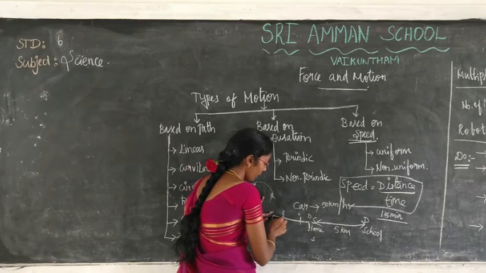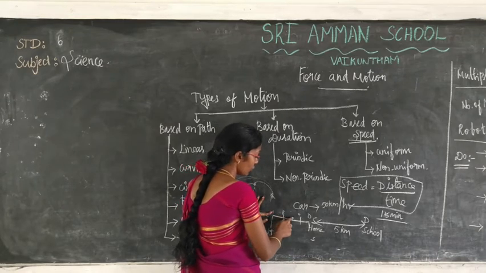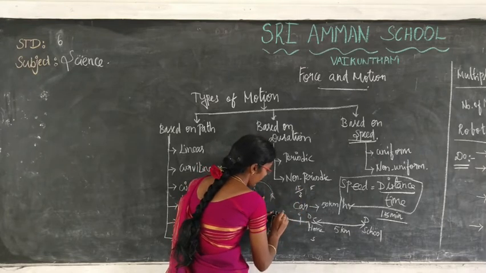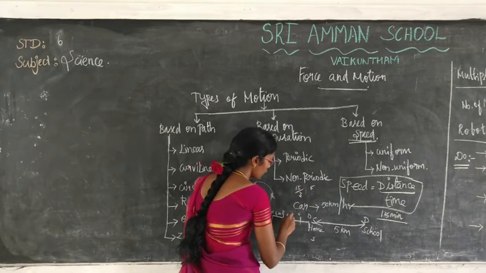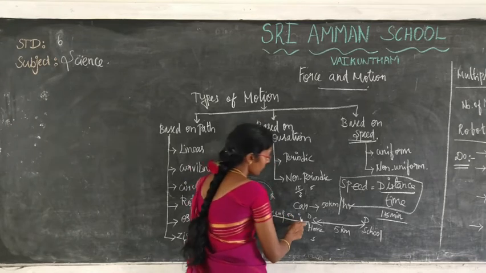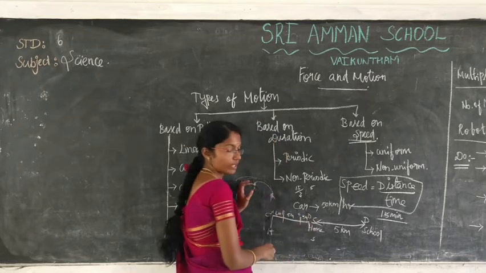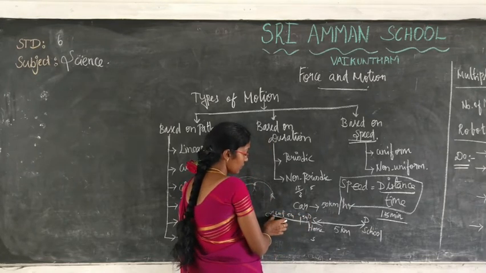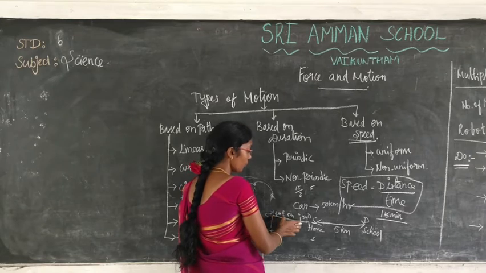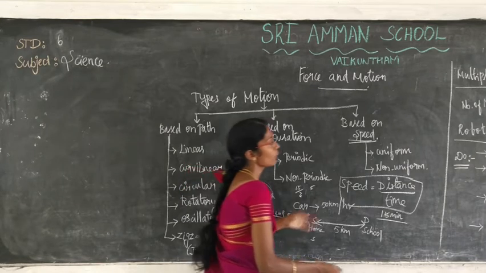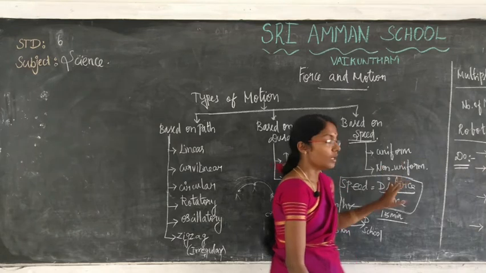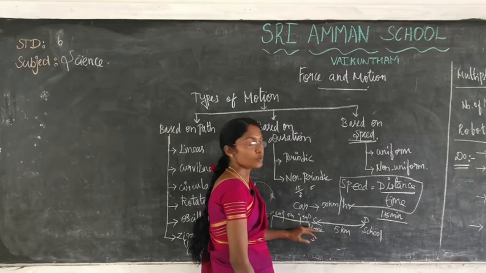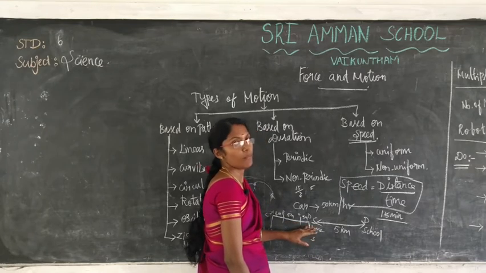So from A to B, how many minutes will it take? 1, 2, 3 parts, so 15 by 3 is 5 minutes. From B to C it took 5 minutes. From C to D it took 5 minutes. So at regular intervals of time, each part took 5 minutes. The distance is split equally and the time taken is also split equally. So that is uniform motion.